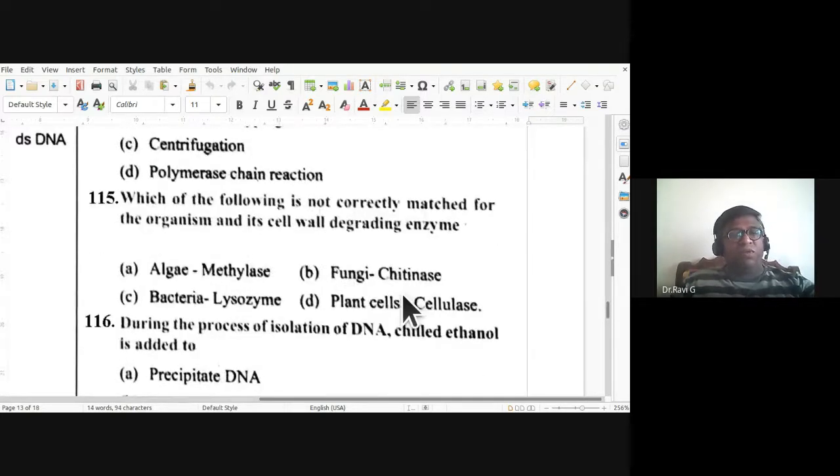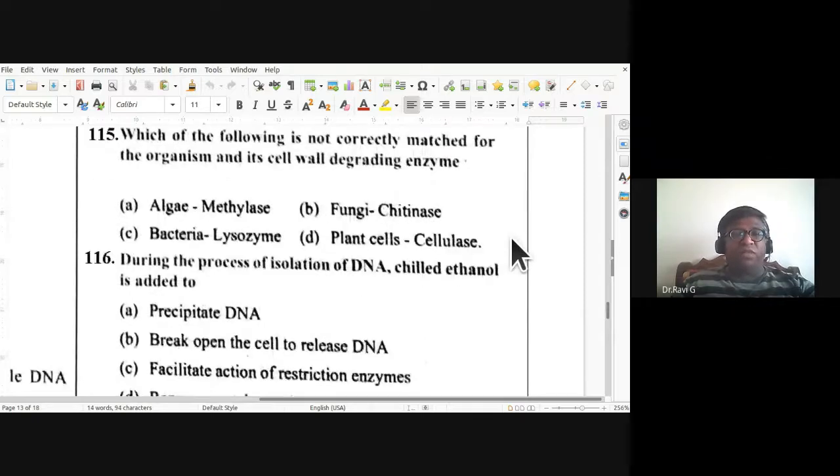So which of the following is not correctly matched for the organism and its cell wall degrading enzyme? Algae, we can't use methylase. Fungi, it is correct, chitinase. Bacteria, lysozyme. Plant cells, cellulase. But algae, it is not methylase. So 115, the incorrectly matched option for organism and its cell wall degrading enzyme is algae, and methylase is the wrong cell wall degrading enzyme for algae. So this is the incorrectly matched.